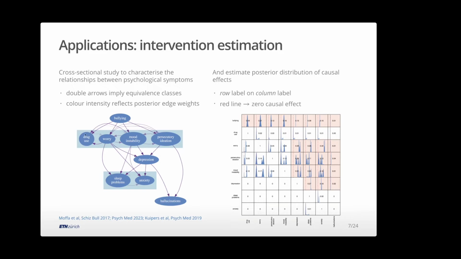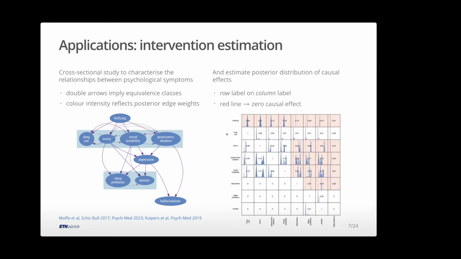And already here you see in these light blue boxes, there's certain things we can't learn the directionality of. Either direction will be equally likely, or not even identifiable from observational data. But you can still see, despite this, there are some cascades of information that go down the order in the graph. But rather than just learning a network, we can go one step further and say, okay, I can go in here using Pearl's do-calculus, say, if I were to intervene on a variable, given its model and the structure and the learned parameters, I can then estimate what the effect would be of that intervention. This is what we see on the right-hand side.